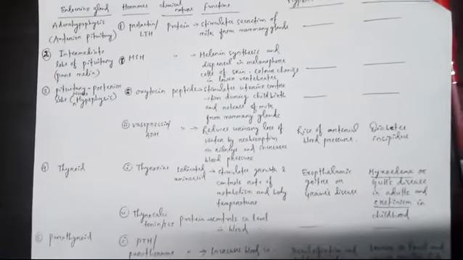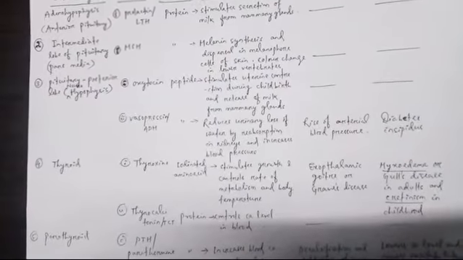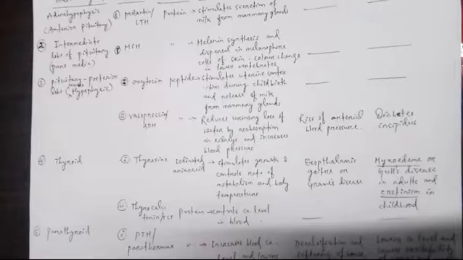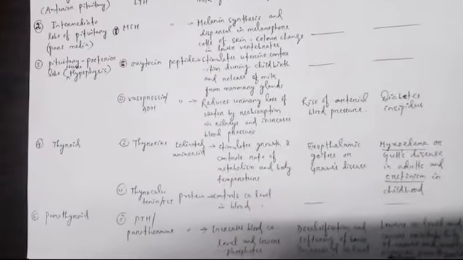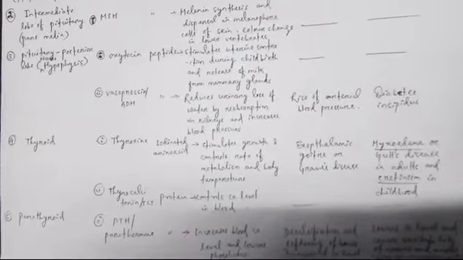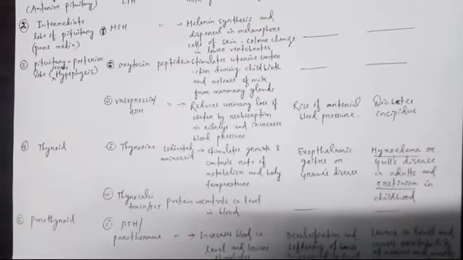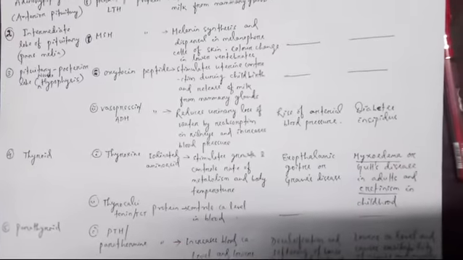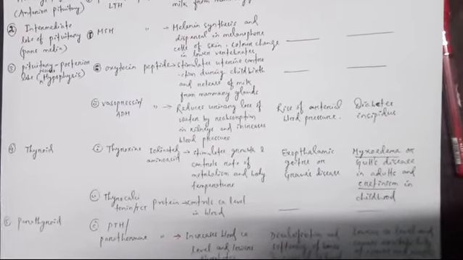Then come to the fourth one, it is thyroid. See, I have written here 1, 2, 3 about the pituitary, and then third one, it is pituitary over. Then fourth, thyroid. Thyroid releases two hormones we have discussed, thyroxine and thyrocalcitonin, bit1 and bit2. See, thyroxine, it is iodinated amino acid hormone. It stimulates growth and control the rate of metabolism and body temperature.